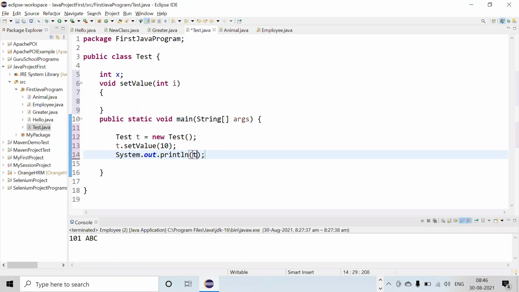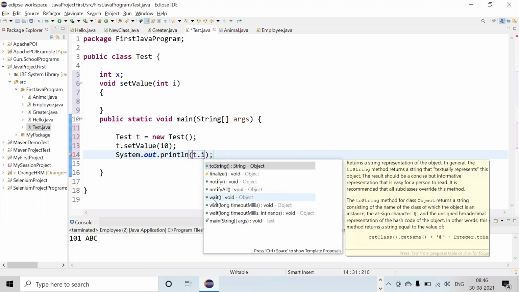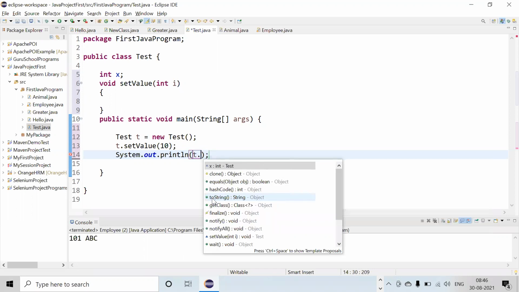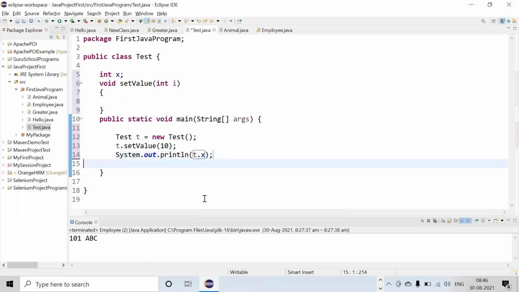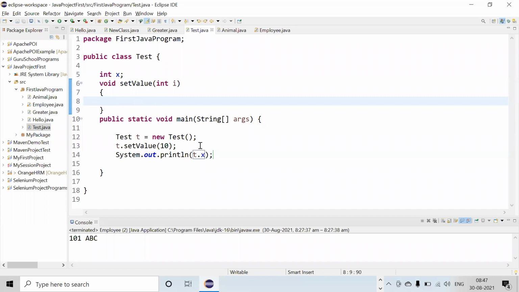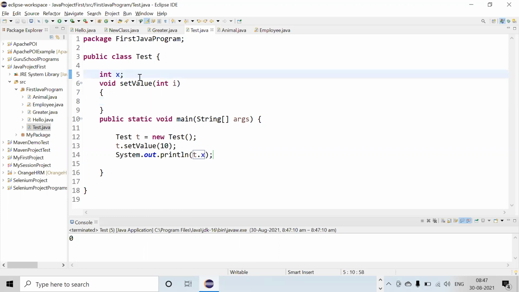Sorry, t dot x. Suppose I'm writing t dot x. Now, can anyone tell the output of this program? If I have not done any initialization, then what will happen? Suppose I have not written this line. Will it give an error or will it give 0? No, it will give the answer: 0. It will give 0. Why? Because x is not having any value.